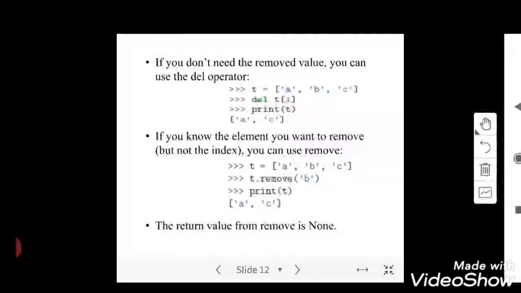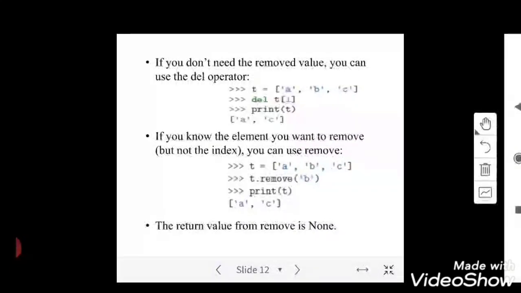And here, remove is deleting the value without an index position. If I have a list with five student names, like A, B, C, D, F, and I'm trying to remove the second name with respect to position, I can use pop or del. So I will be removing the item with respect to index position. And the second thing is using remove.